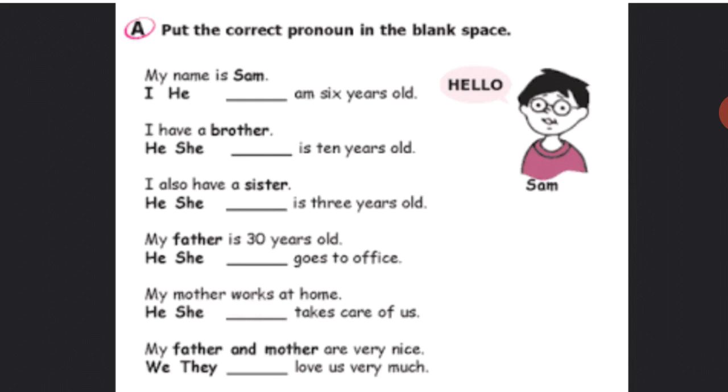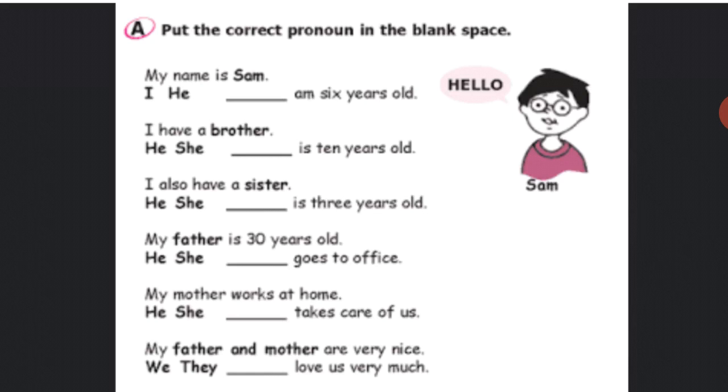My father is 30 years old. Dash goes to office. What will be the answer? He or she? The answer will be he, because father is masculine, so he will be the answer.